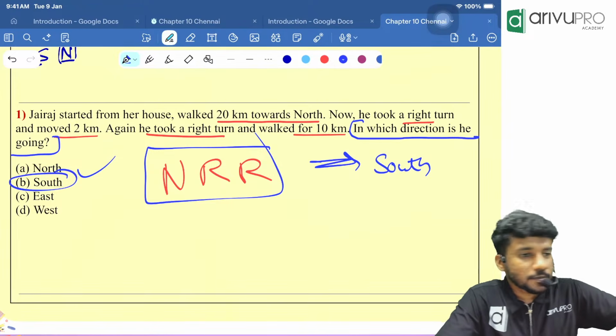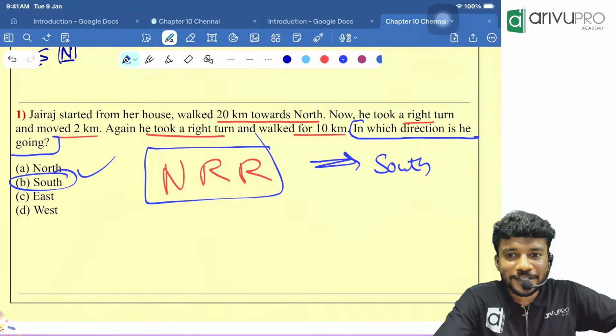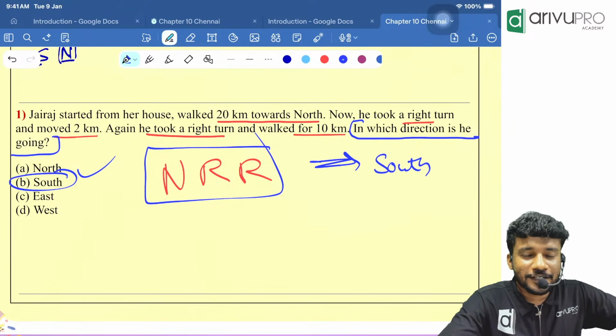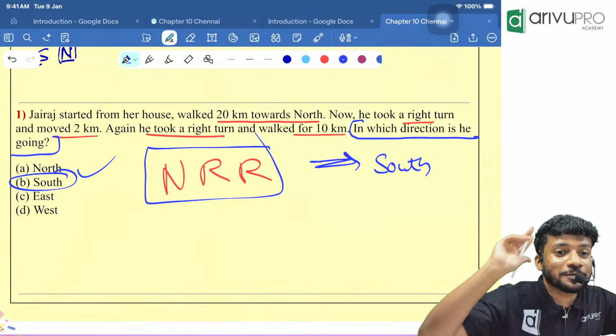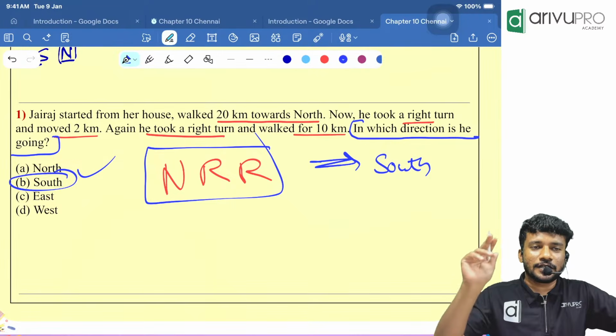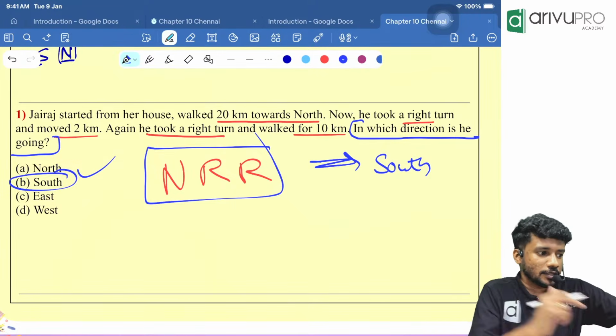Understood? Got everything? Everyone? Sure? I will repeat. I forgot your name. Angel. Rakshana. Logesh.